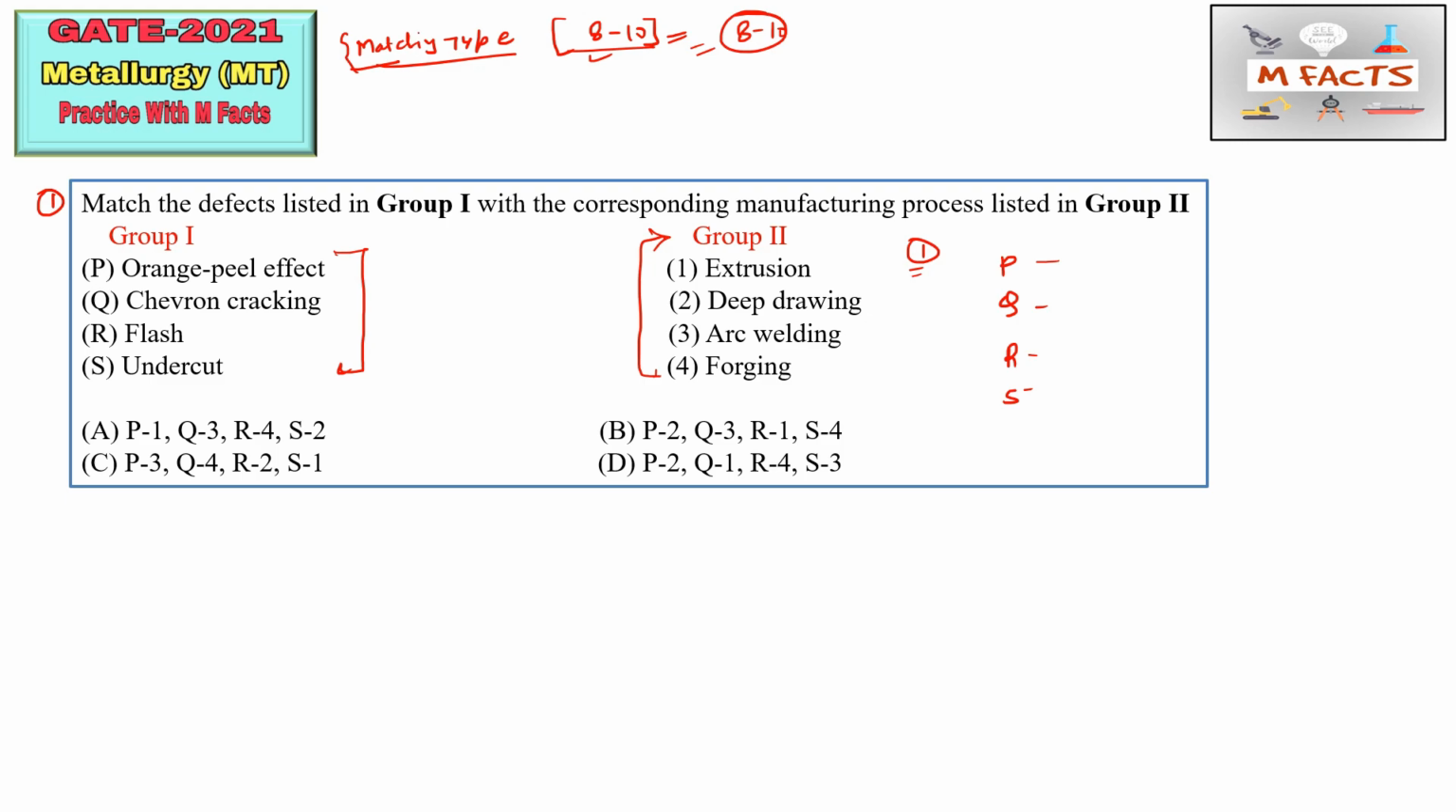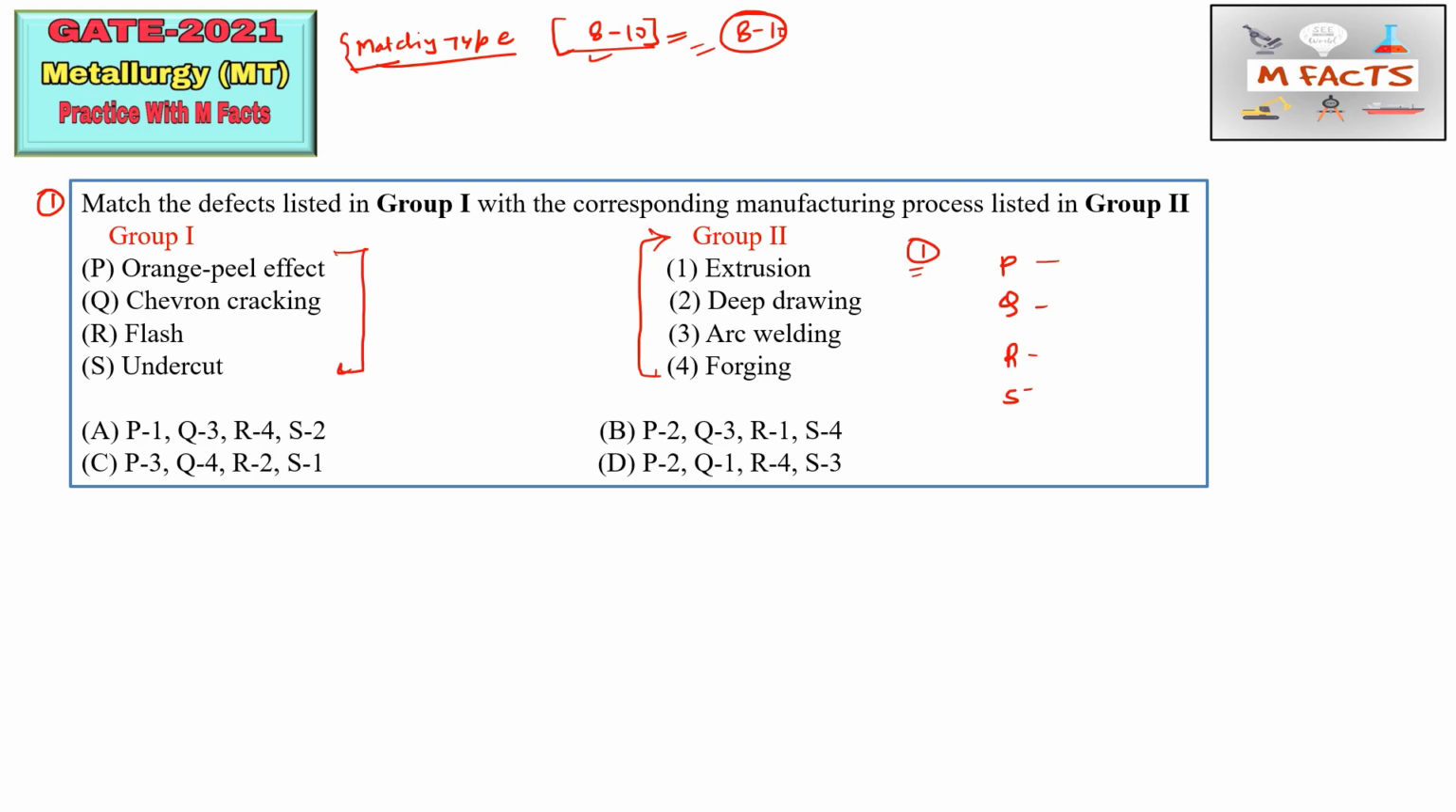So this is the orange peel effect. About this defect list, I already provided a PDF file of all the defects of manufacturing processes. Those defects are very important, and try to revise those defects every time. You can download those files from our Telegram channel. If you have not joined our Telegram channel, go through the link in the description and join.